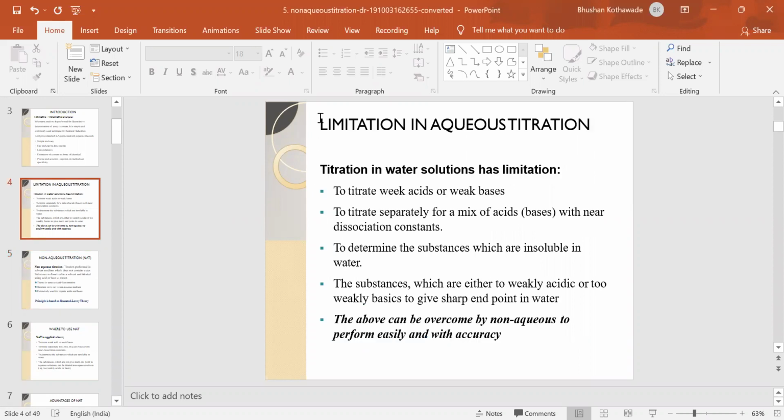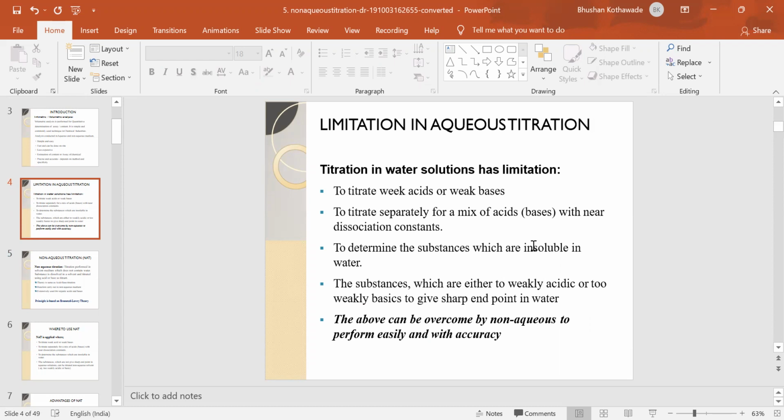Because there are some limitations in the aqueous titration, like very weak acids or very weak bases. We can't titrate them in water with the aqueous titration because they don't give a sharp endpoint. Therefore, for very weakly acidic and very weakly basic substances, the non-aqueous titrations are preferred.